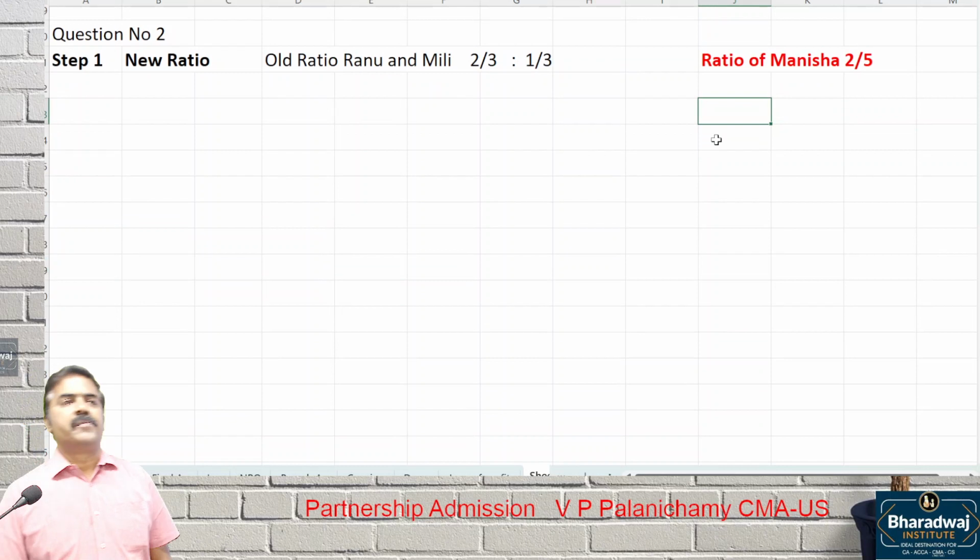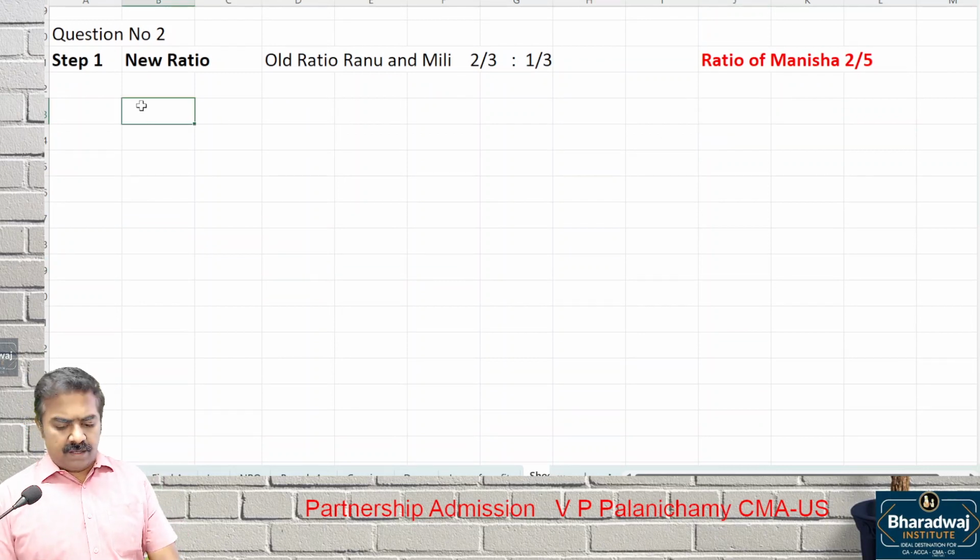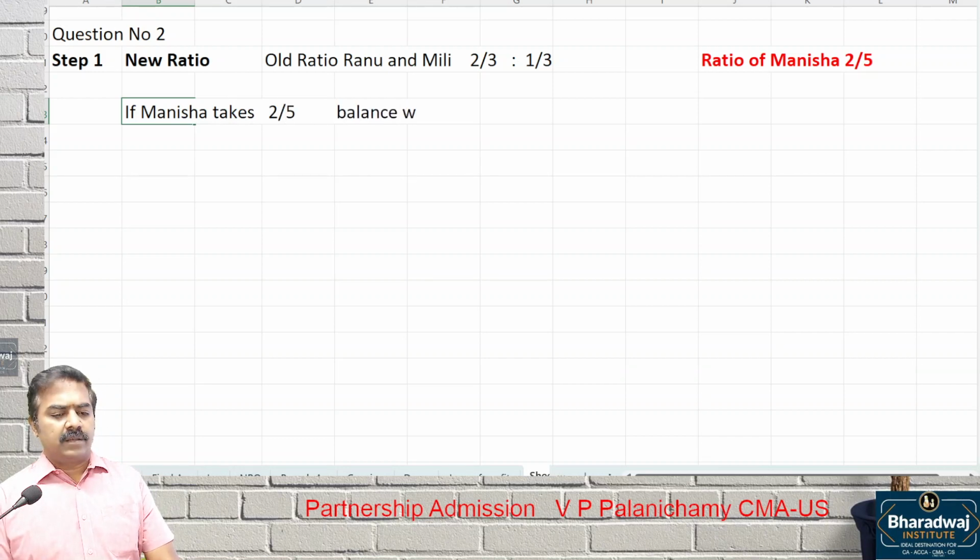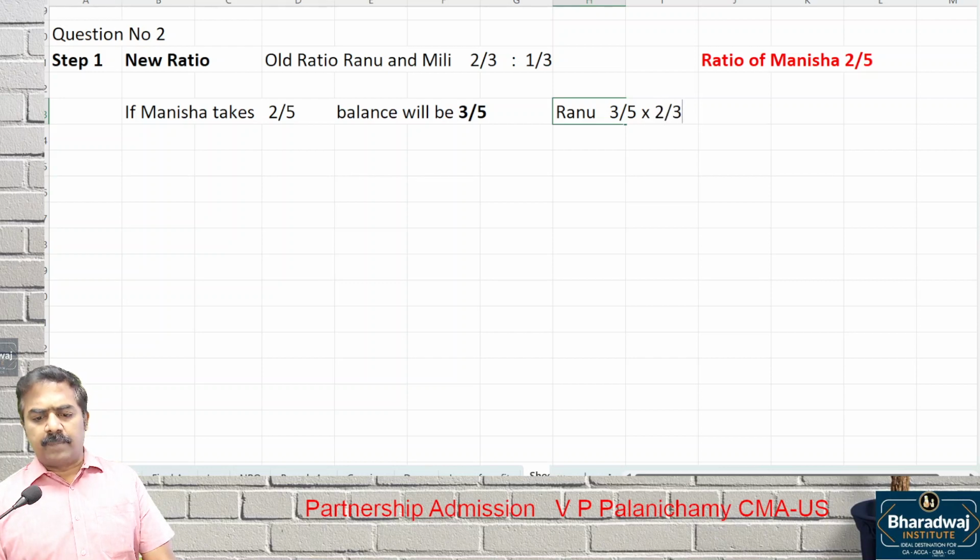What to do? Do you remember? If Manisha takes 2/5, balance will be 3/5. We have done this model. 2/5 goes to Manisha, and balance will be 3/5. This 3/5 will be shared by whom? Old partners. So Ranu will share on the 3/5, 2/3. 3/5 into 2/3, how much you get? 6/15.